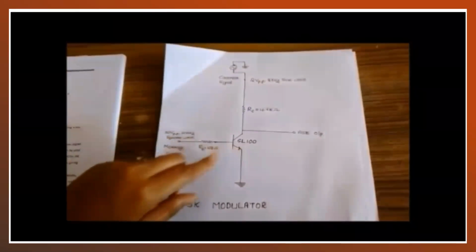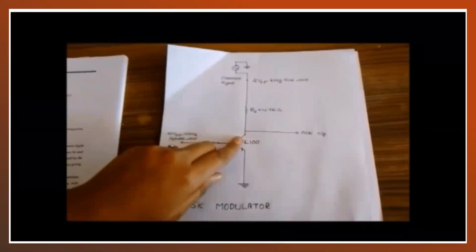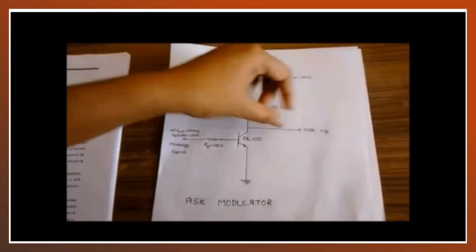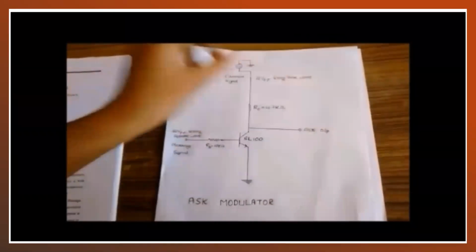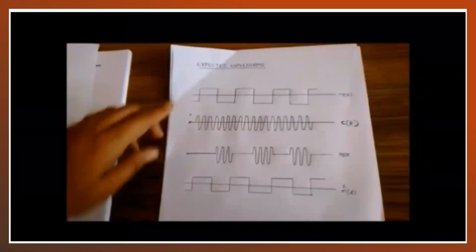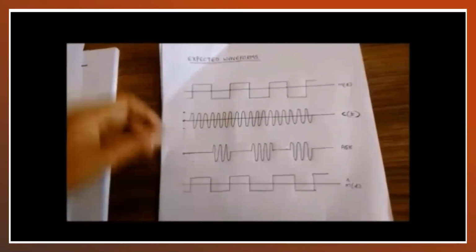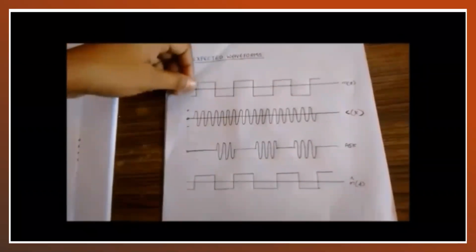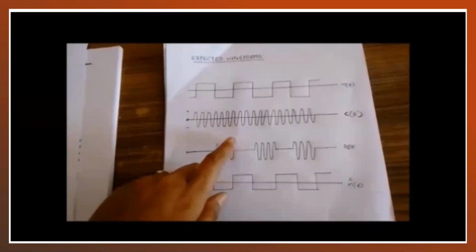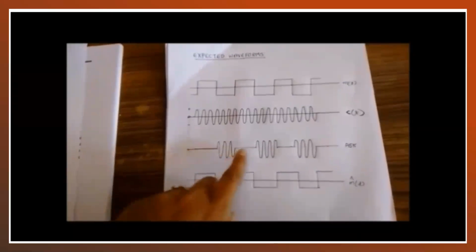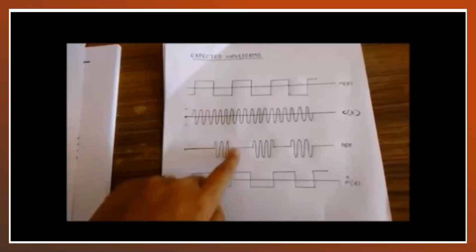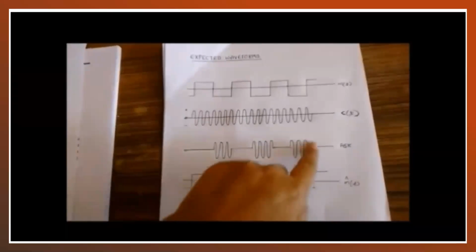And whenever the transistor is turned off, this will become open circuited and we will get the output at the ASK output side. We can examine those things in a graph. You can observe that whenever the transistor is on, we are getting the absence of a carrier wave. Whenever the transistor is switched off, we are getting the presence of carrier wave.